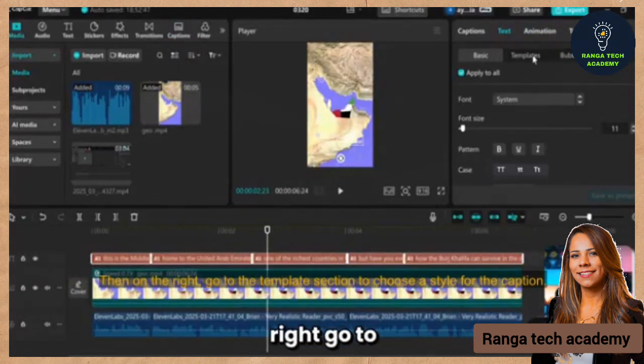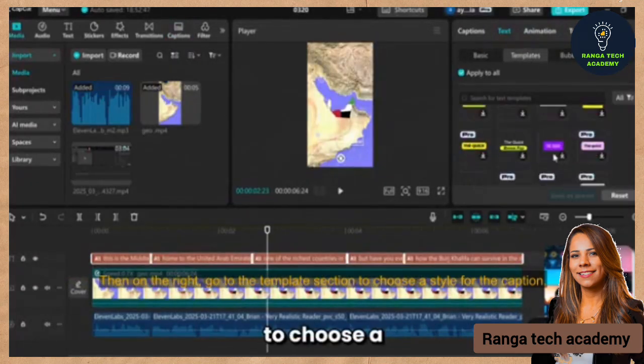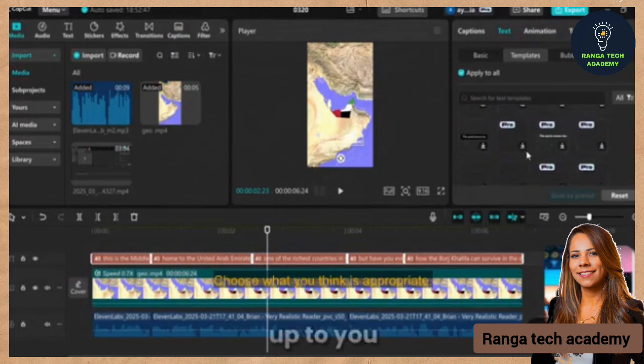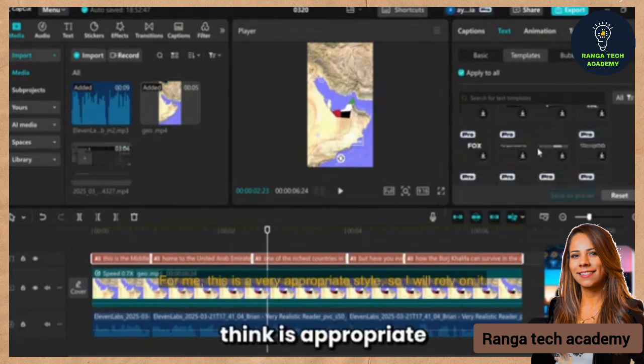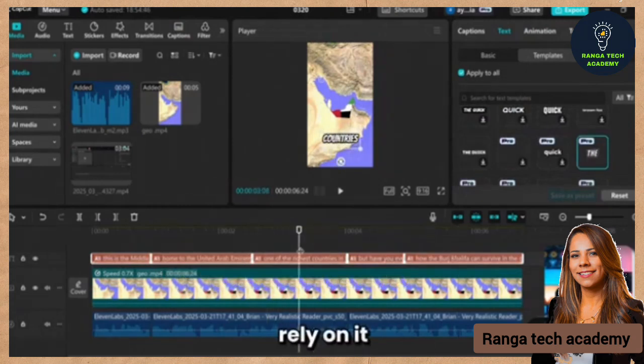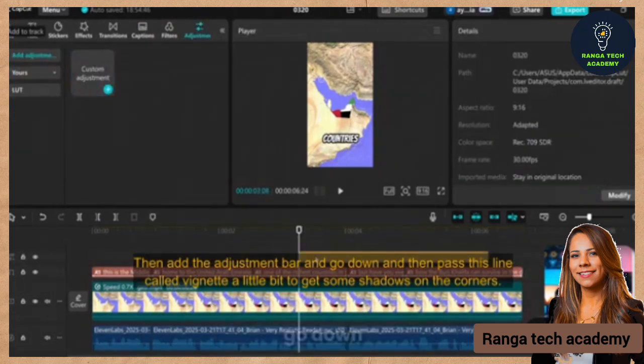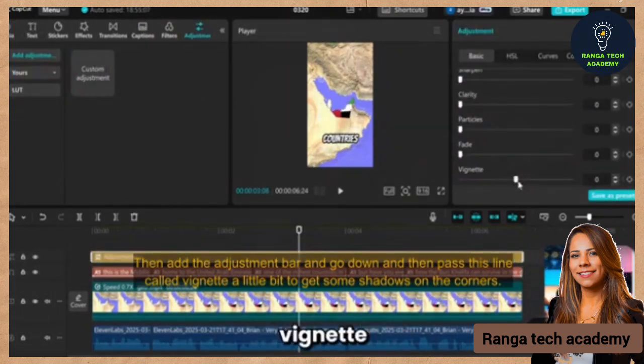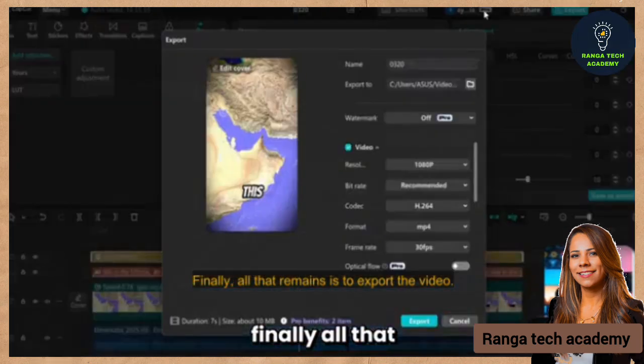Then on the right, go to the template section to choose a style for the caption. Here it is up to you. Choose what you think is appropriate. For me, this is a very appropriate style, so I will rely on it. Then add the adjustment bar and go down and then pass this line called vignette a little bit to get some shadows on the corners. Finally, all that remains is to export the video.